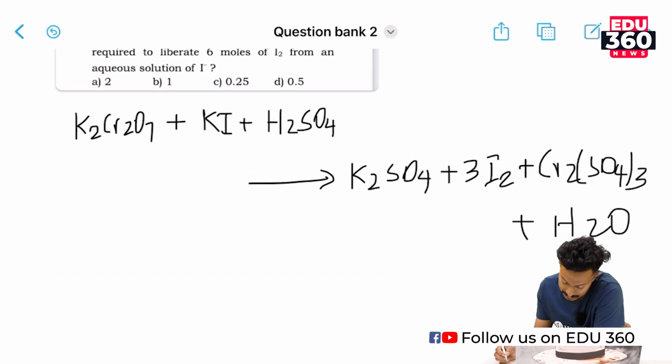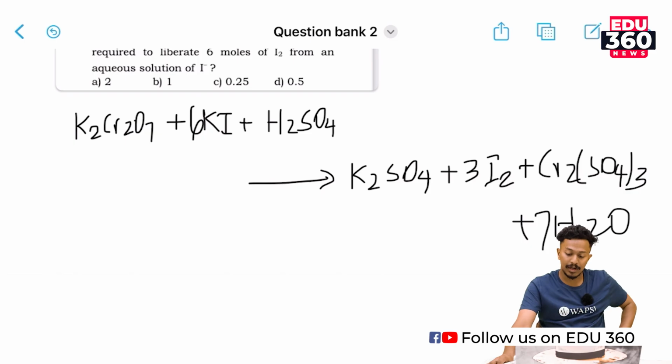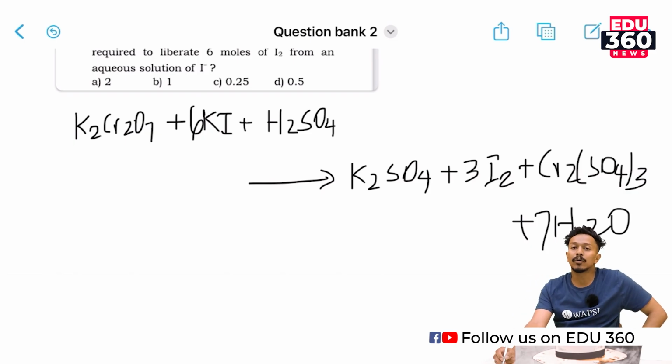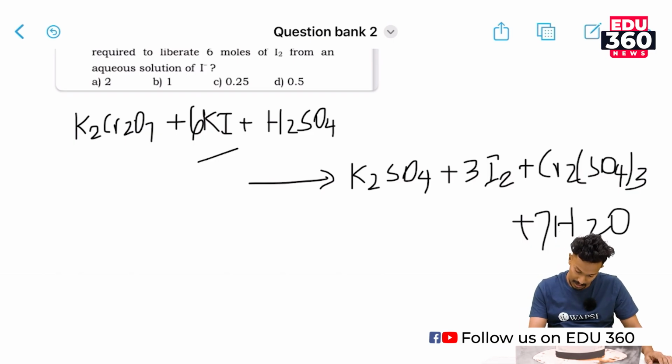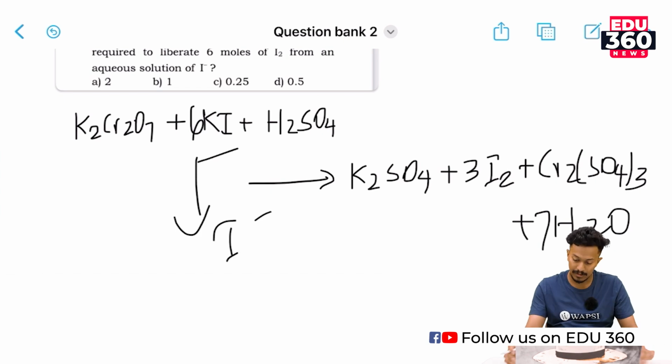Okay, let me just balance this equation. Okay, 3I2, 6KI, 7H2O, yes. Here we have a balanced chemical reaction of the treatment of potassium dichromate with potassium iodide. Okay. See, here we are given that it has to be treated with I minus. We have taken potassium iodide, KI, which gives I minus. Okay, that's why I wrote that.